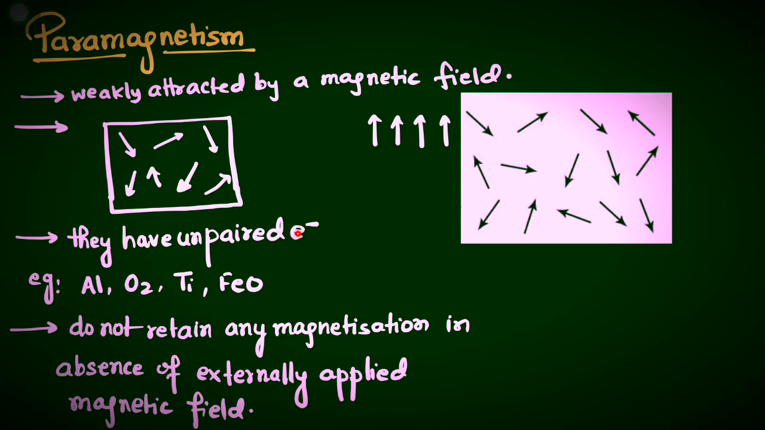Paramagnetic materials should have unpaired electrons in them. Examples are aluminium, oxygen, titanium, and iron(II) oxide, FeO. These all have unpaired electrons in them. They do not retain any magnetization in the absence of an externally applied magnetic field. They will be magnetic only in the presence of an external applied magnetic field. That we need to remember.